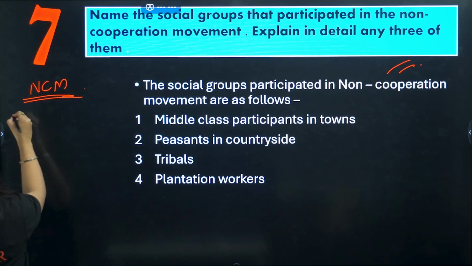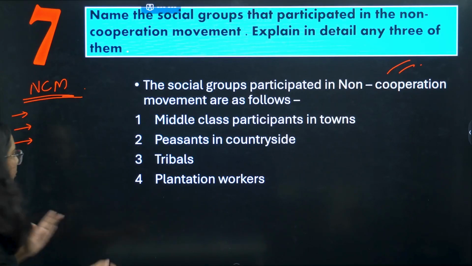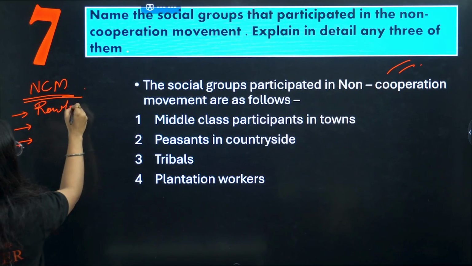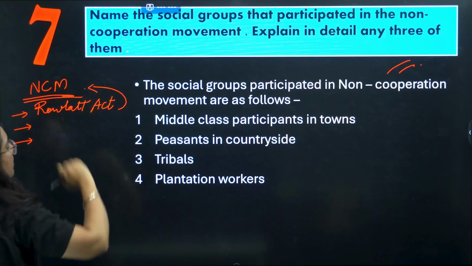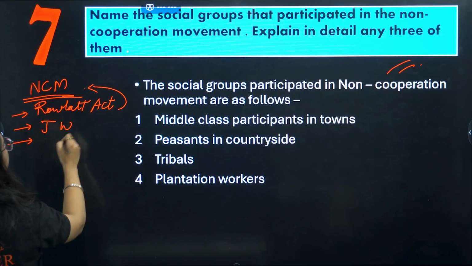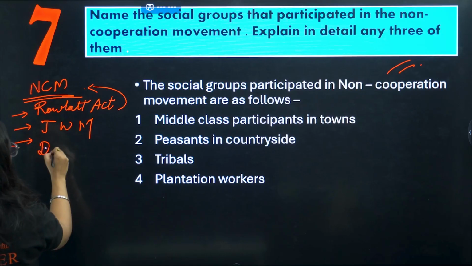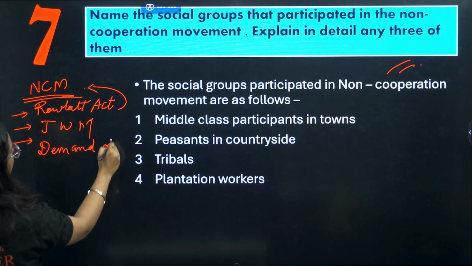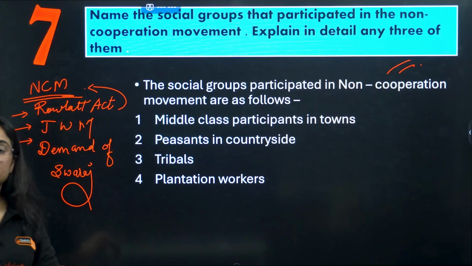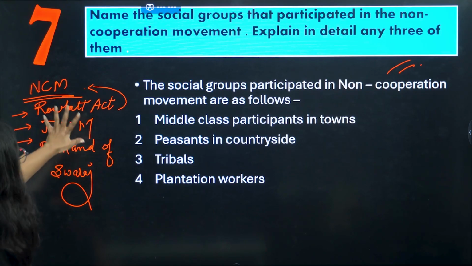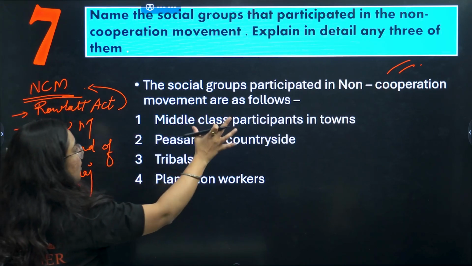So, the non-cooperation movement was started on the basis of three things. Okay, the Rowlatt Act was passed, the Rowlatt Satyagraha failed, hence the demand. Then we wanted justice for the Jallianwala Bagh massacre. And the third and important thing was the demand of Swaraj. So on the basis of these three things, we started the non-cooperation movement.